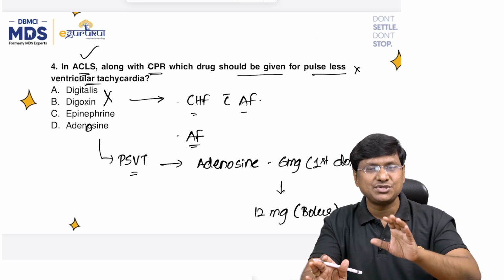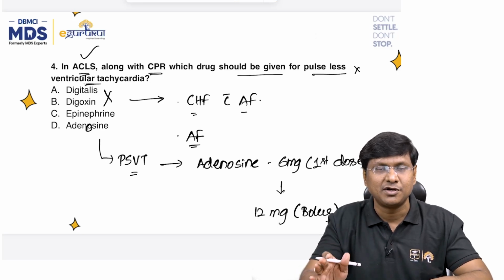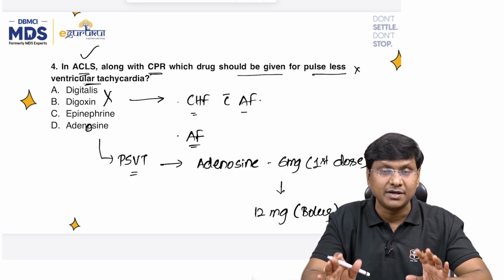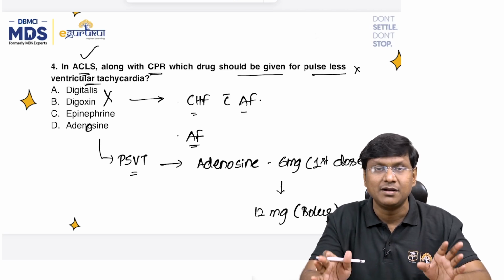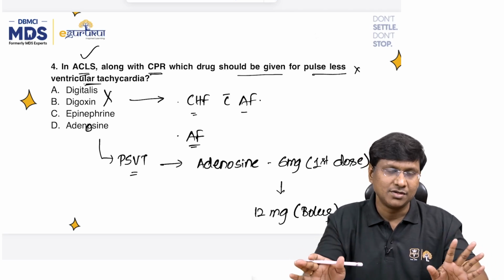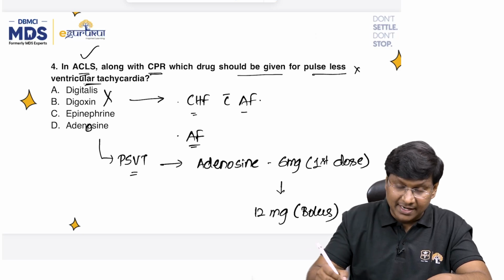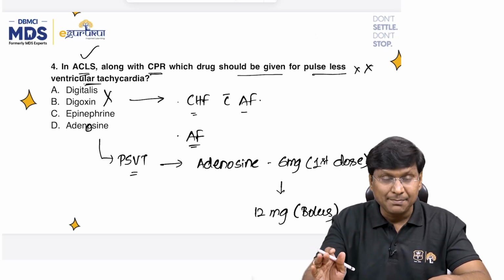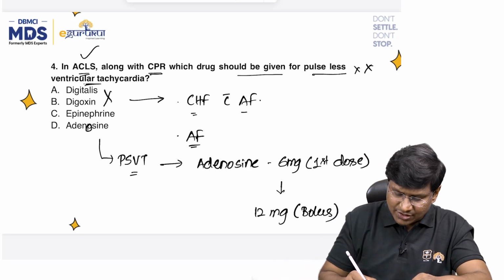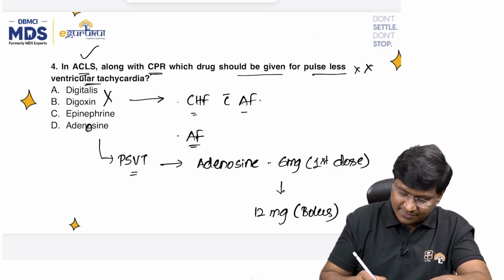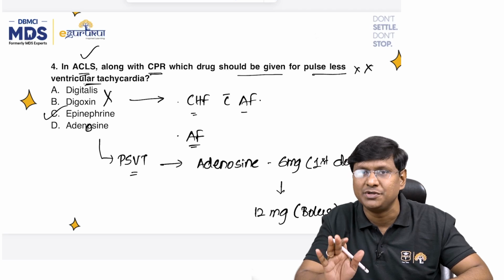And with adenosine 12 milligrams also, if the patient does not respond related to your PSVT, then you need to give the non-dihydropyridine calcium channel blockers, that is diltiazem or verapamil, or you can give a beta blocker. Okay. And does adenosine have any role in pulseless ventricular tachycardia? No. Right. Next. Then what is the answer here? That is epinephrine is what you need to give.